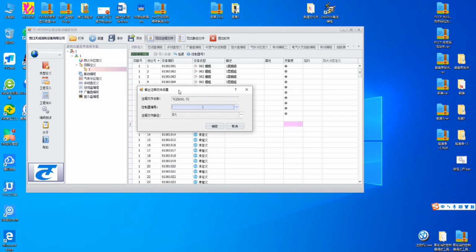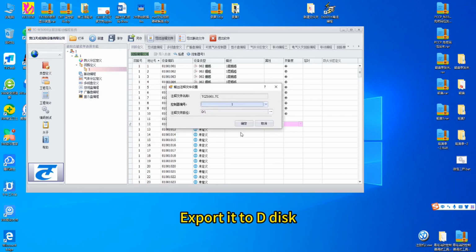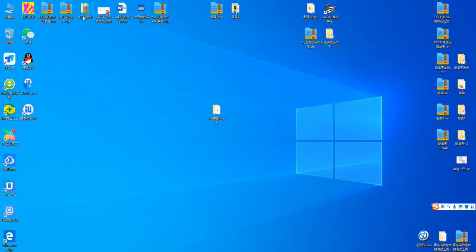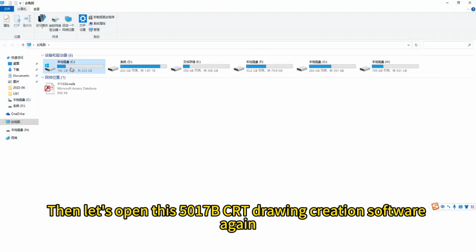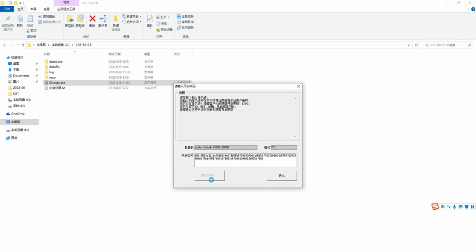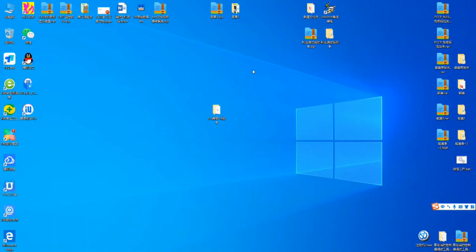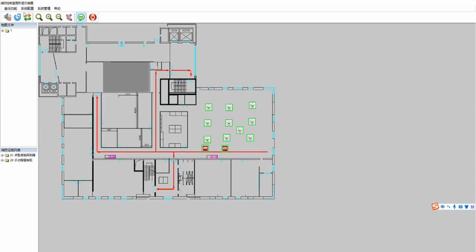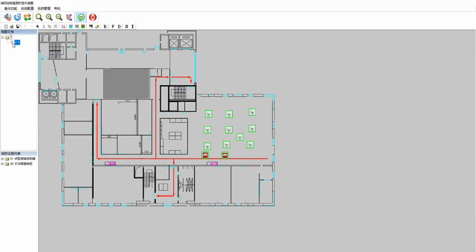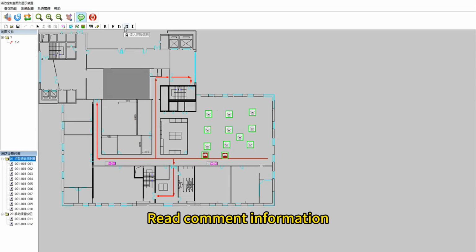It popped up. Export it to D-disk. Confirm and close it. Then let's open this 5017B CRT drawing creation software again. Still have to log in first with password 119. Then click this R. Read comment information.